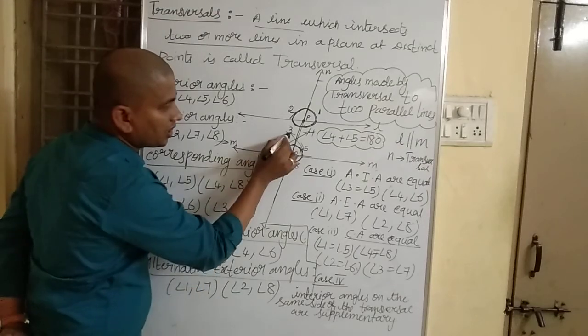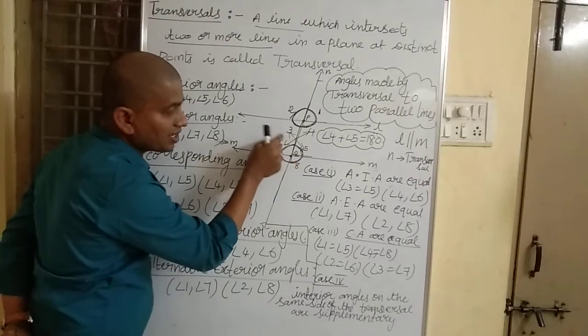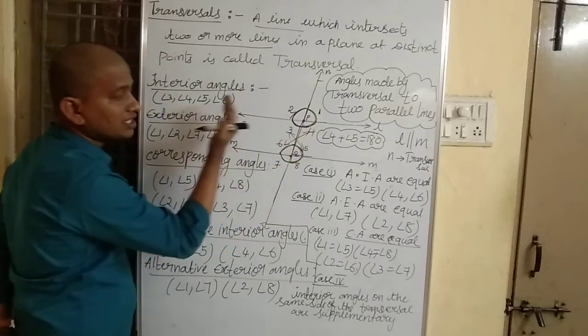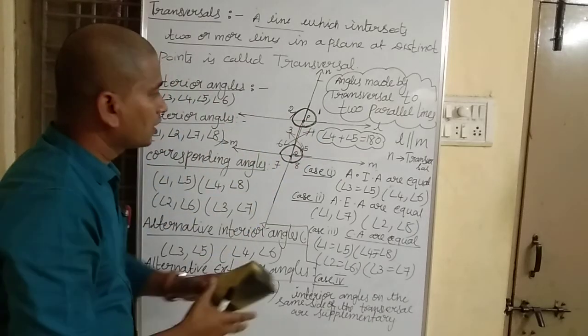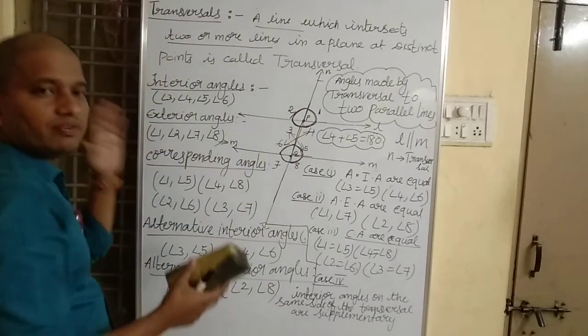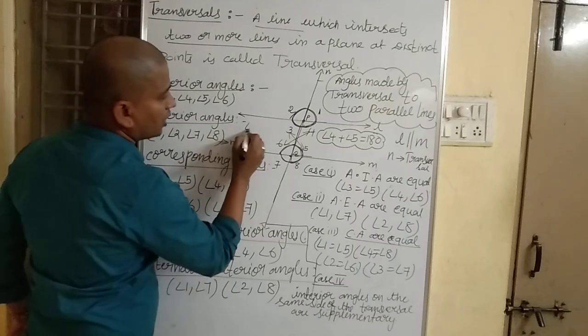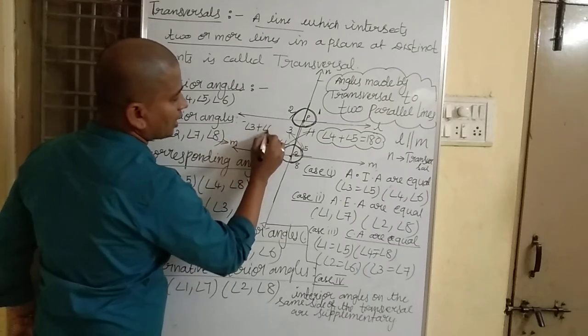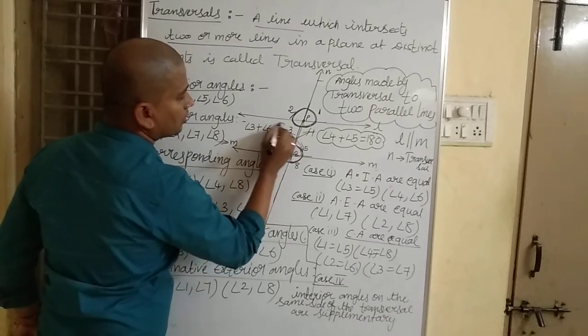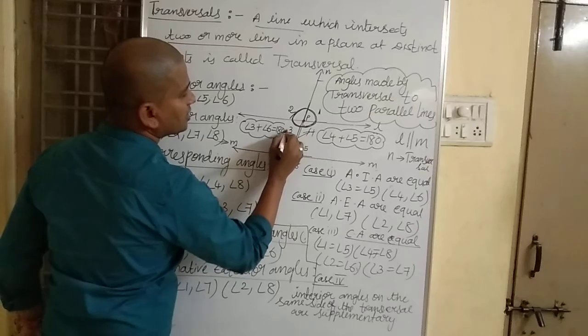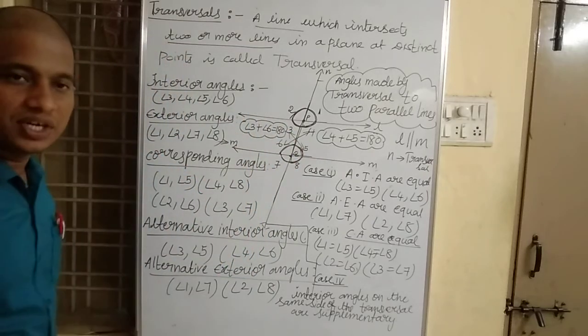Similarly, angle 3 and angle 6 are interior angles. They are also on the same side of the transversal. They are also supplementary angles to each other. Angle 3 plus angle 6 is equal to 180 degrees.